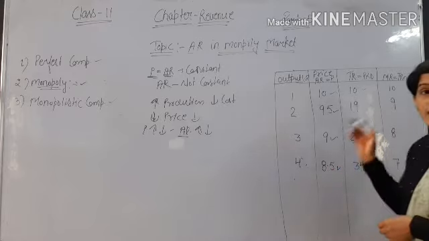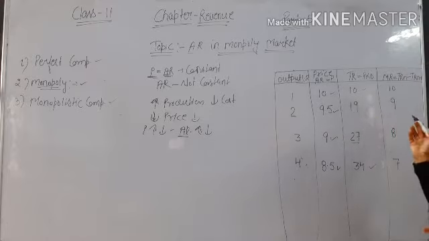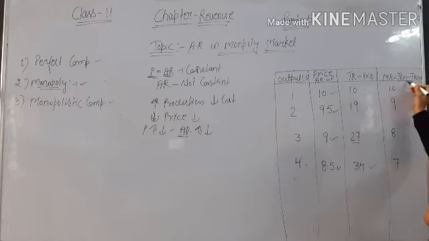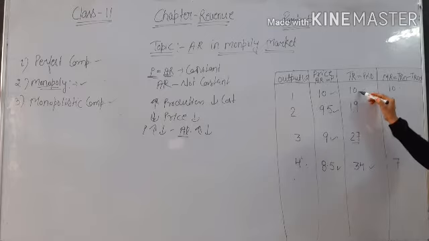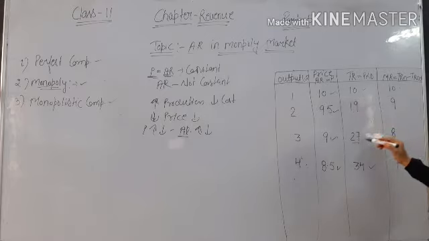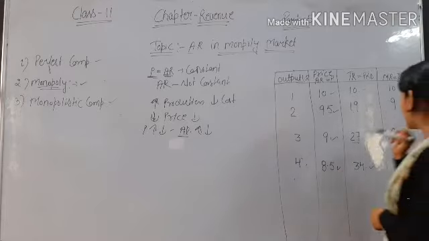Now we will calculate MR. So what is MR? It is the change in total revenue. So what is the formula? TRn minus TRn minus 1, meaning the nth unit and the previous unit. So first is 10, then 19 minus 10 is 9, 27 minus 19 is 8, then 34 minus 27 is 7. So this is our MR.